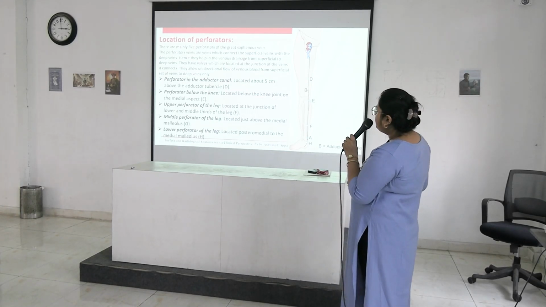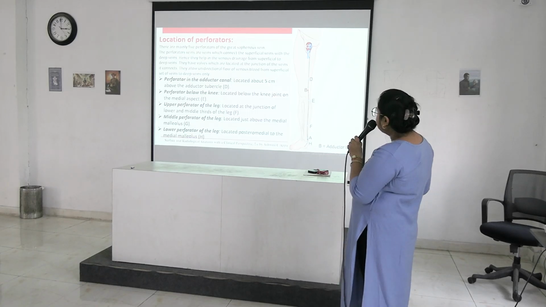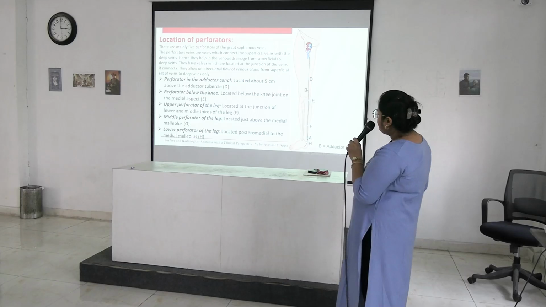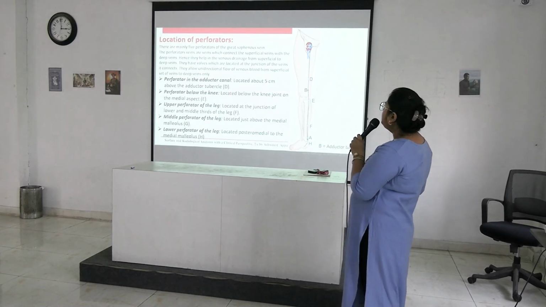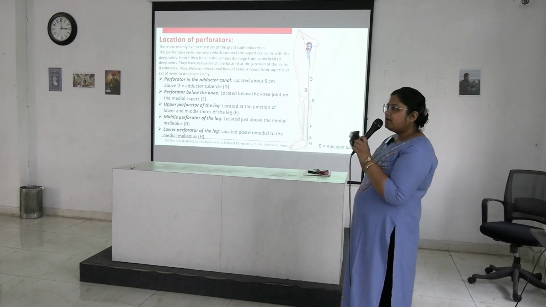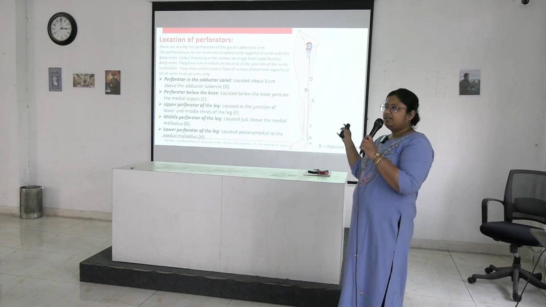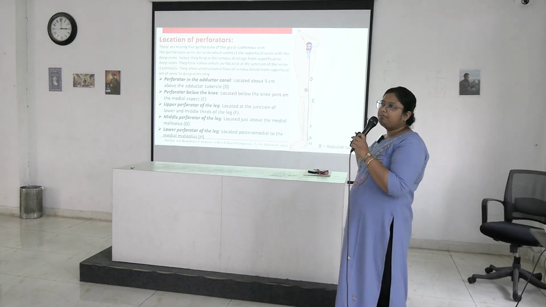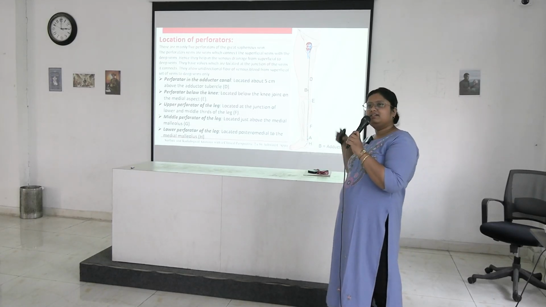Perforator in the adductor canal is located about 5 cm above the adductor tubercle. Here is the adductor tubercle, point B, and this is the perforator in the adductor canal. Perforator below the knee, here, point E, is located below the knee joint on the medial aspect. You have to see the location of varicosity. In a patient with varicosity, you have to determine which perforator is incompetent. If a perforator is incompetent, then you have to do the surgery at that region.